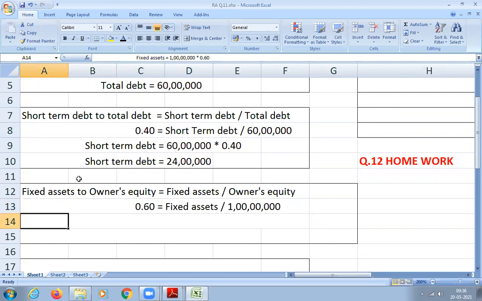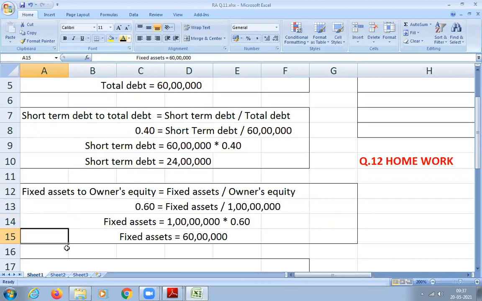So cross multiply, it looks like this. Fixed asset is equal to 1 crore into 0.6. I take fixed asset to the left hand side and 0.6 I bring to the right hand side. When I bring it to the right hand side, it becomes multiplied. How much will you get? 60 lakhs. So fixed asset is 60 lakhs, we have found out.